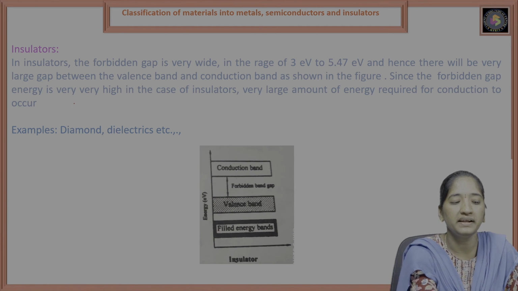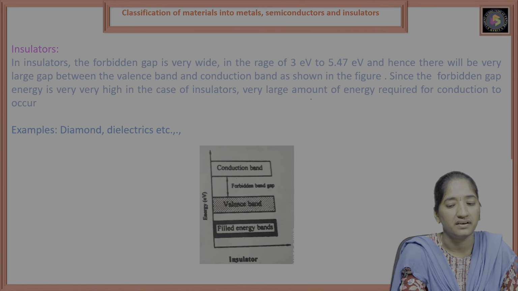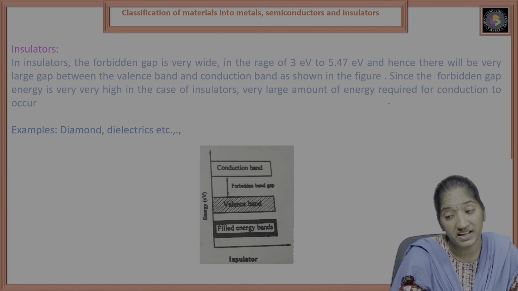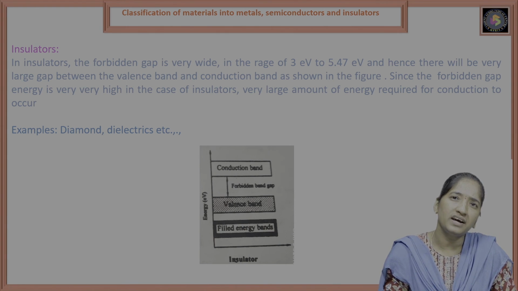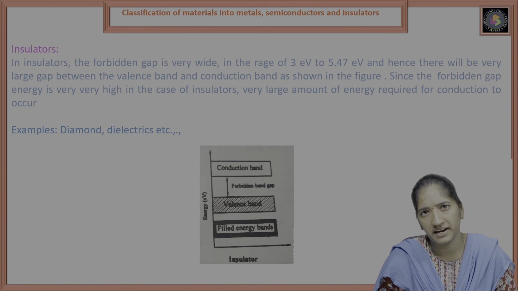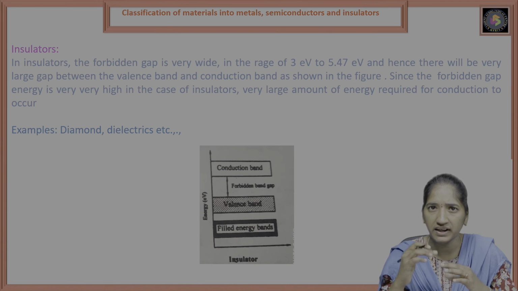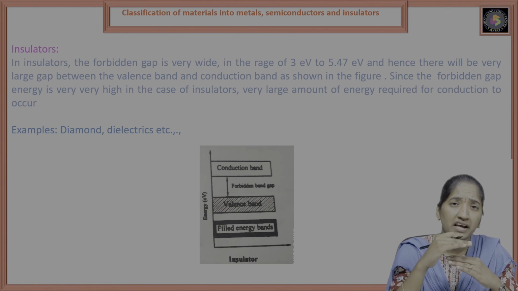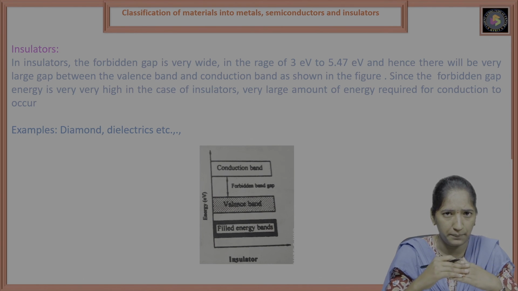Since the forbidden gap is very high in the case of an insulator, a very large amount of energy is required for conduction to occur. In conductors or metals, there is no forbidden band gap, meaning the valence band and the conduction band overlap each other.